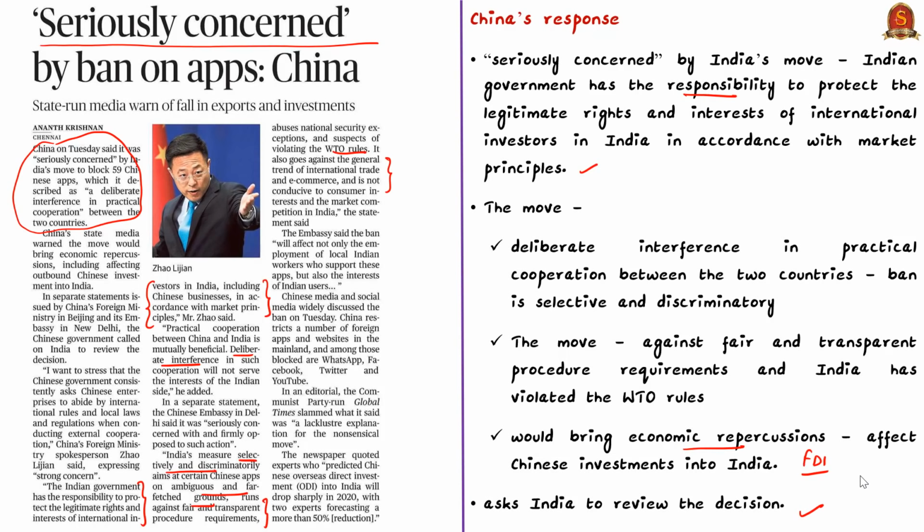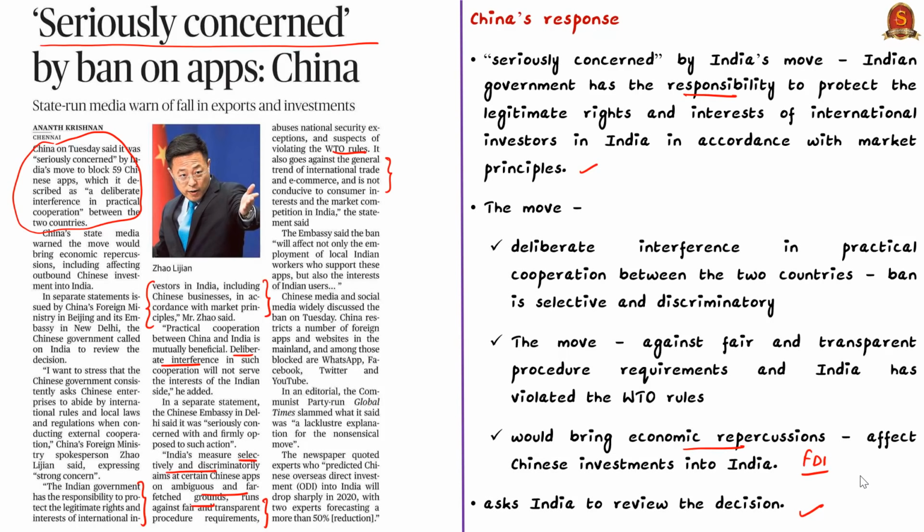But whatever is said, we have to keep in mind that China restricts a number of foreign applications and websites in its mainland. Some of the blocked applications are WhatsApp, Facebook, Twitter, and YouTube. It is in this regard we have to analyze the moves and the responses of the Chinese government.